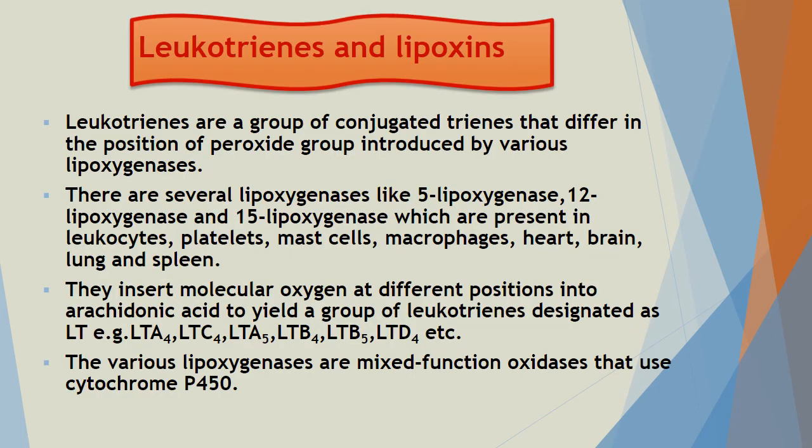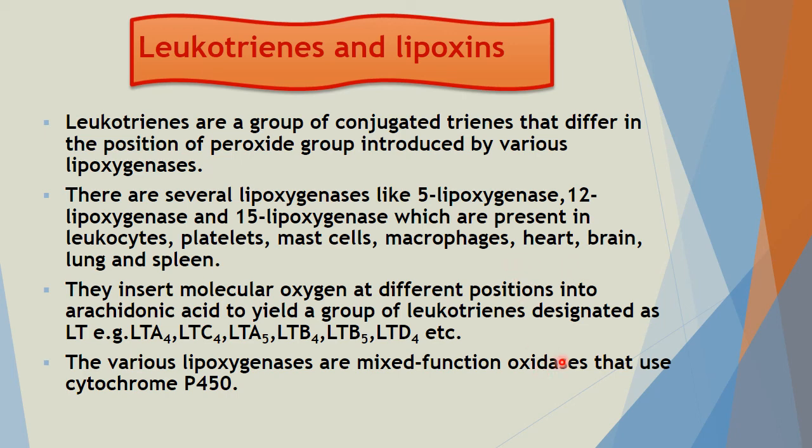Now the last one, that is leukotrienes and lipoxins. Leukotrienes are a group of conjugated trienes that differ in the position of the peroxide group introduced by various lipoxygenases. There are several lipoxygenases like 5-lipoxygenase, 12-lipoxygenase, 15-lipoxygenase, which are present in leukocytes, platelets, mast cells, macrophages, heart, brain, lung and spleen.